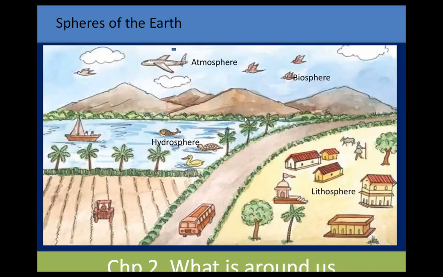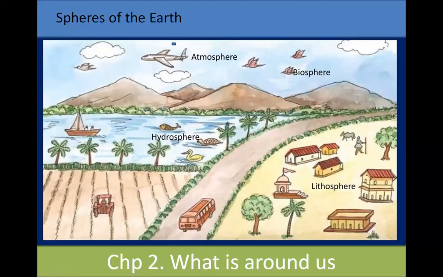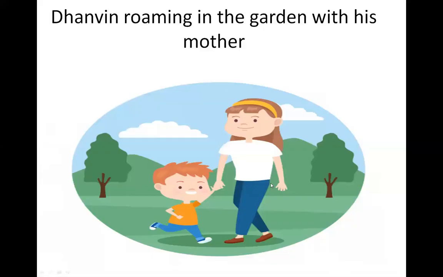So, now, Dhanvin was roaming in the garden with his mother. While walking, a question arose in his mind. Dhanvin asked his mother, "What is land made up of?" His mother replied, "Do you see the sun every day?